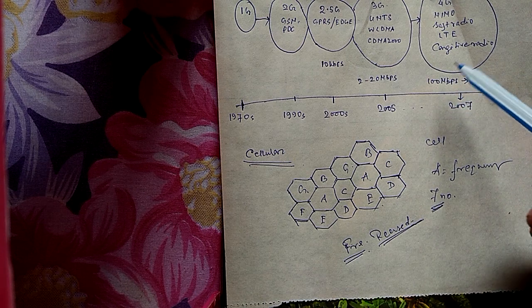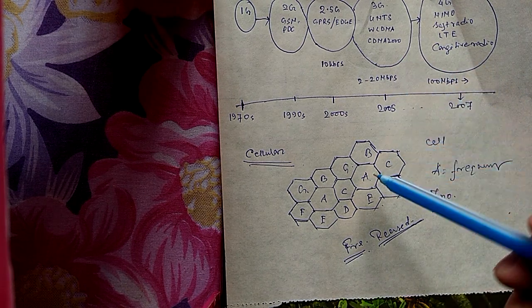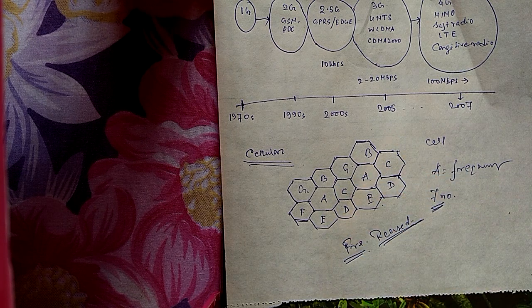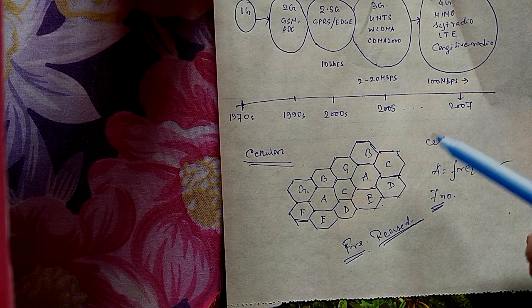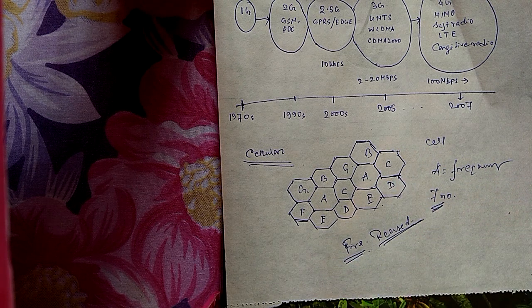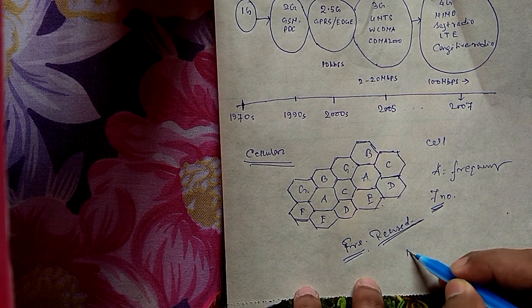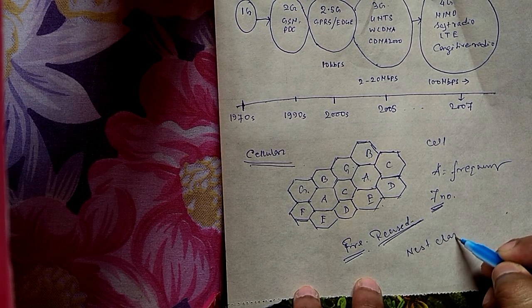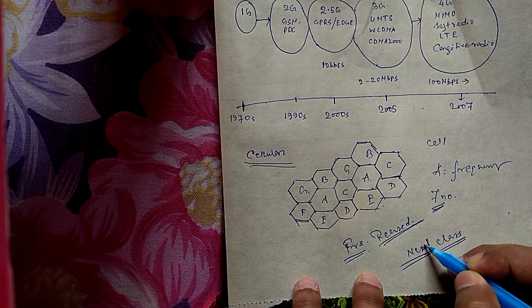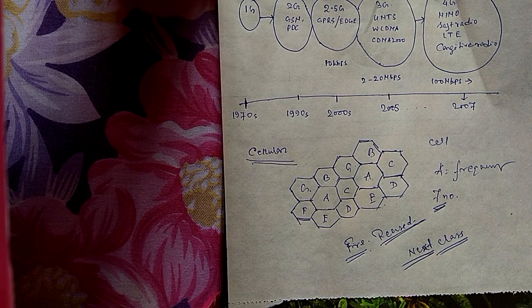Spectral congestion is avoided by that particular type of cellular structure, and the second thing is internet speed. How we improved our internet speed by the help of that cellular structure, we will discuss in the next class. Okay, this is our introductory class, and that is a very little bit of introduction to the wireless communication system. Okay, thank you.